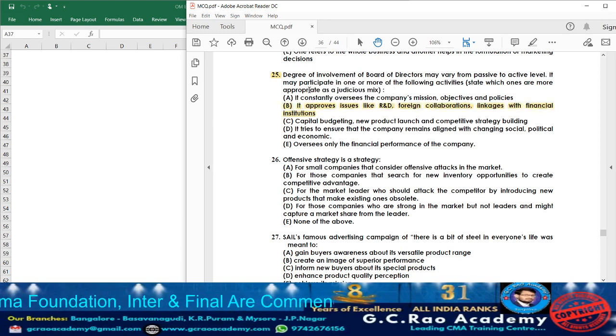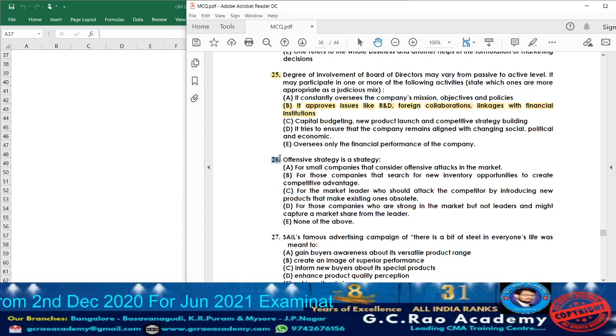It is going to approve, because the board of directors will be more involved in giving approvals for research and development, whether the company has to go for foreign collaboration or not, and the linkages with financial institutions. All these aspects they are going to look after. So accordingly, option B will be the answer.